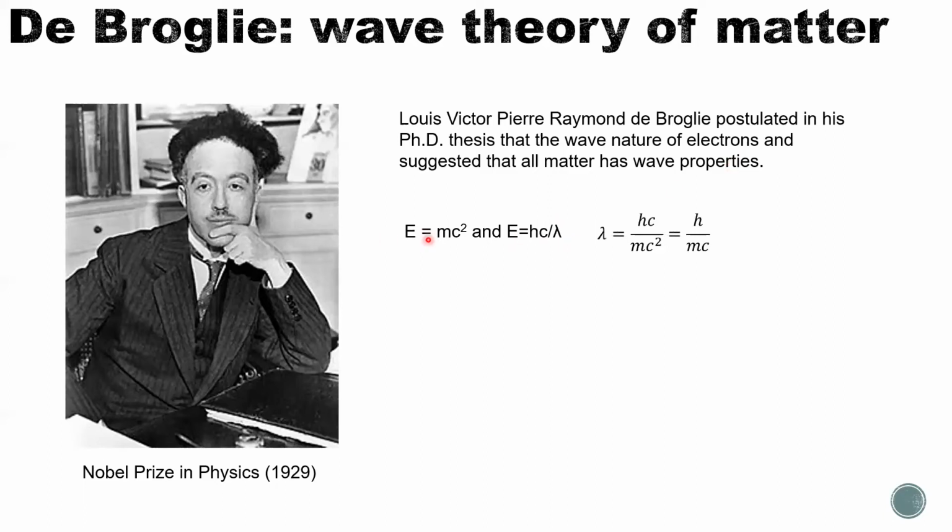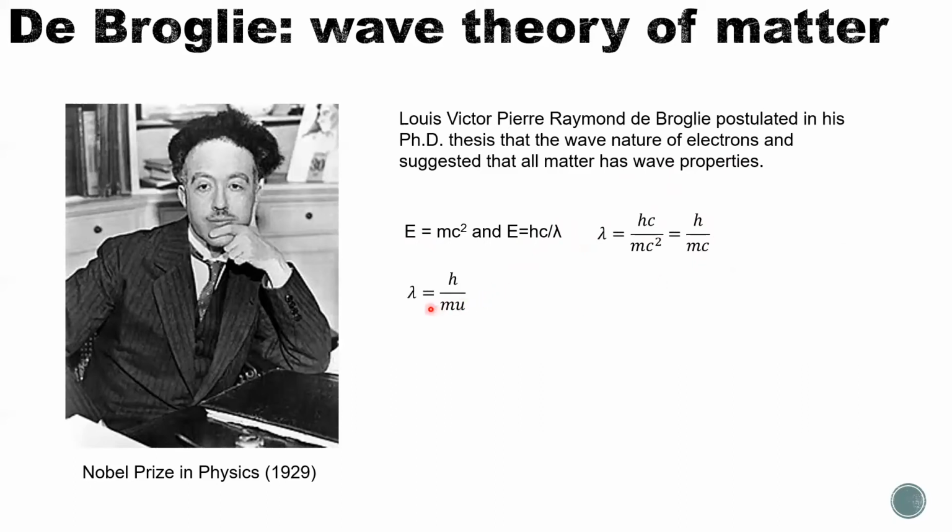And you combine these two together, you can see lambda equals hc over mc squared. That equals h over mc. Okay, so this is the equation for light. mc, c is the speed of light. So